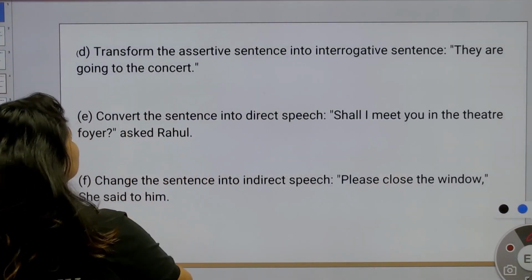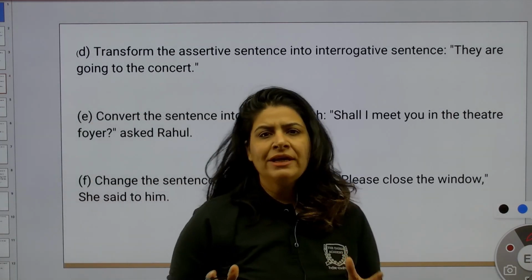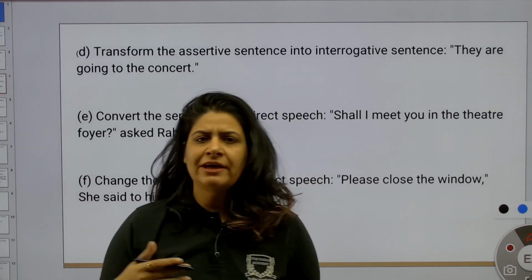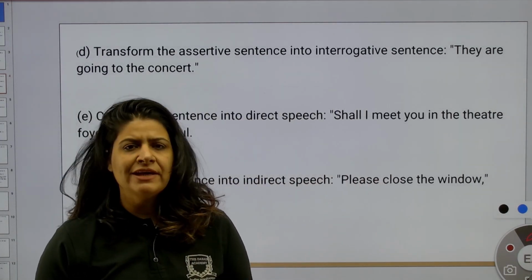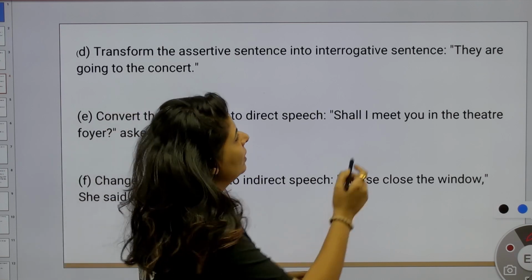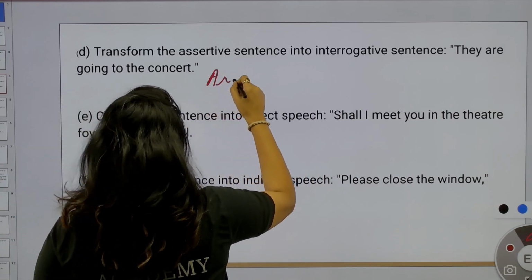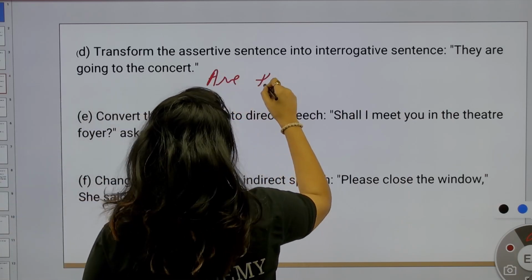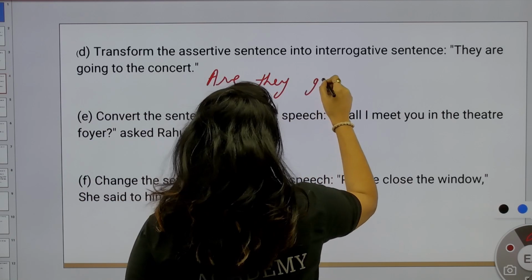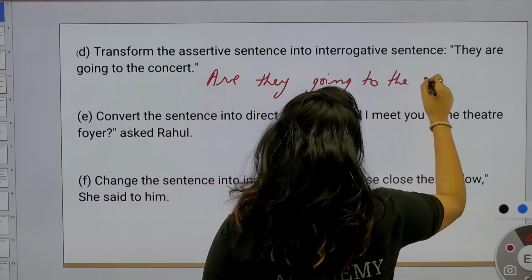Now, see this: transform the assertive sentence into interrogative. Very easy, nothing difficult. In the interrogative case, what do we do? The helping verb comes forward. So, they are going to the concert. Let's change this one. Are they going to the concert?